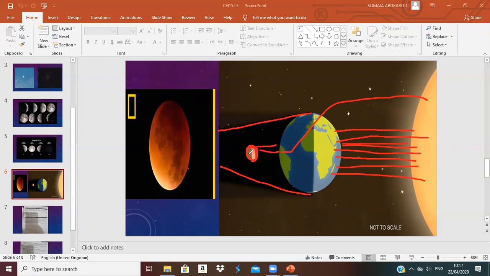So what will happen when an object blocks the light? It makes a shadow. So the shadow of the earth will cover the moon. Cover what? The moon. Here is the area that will have the shadow of the earth, and here is the moon in the middle. Can the moon have the sunlight? No, it will have the shadow of the earth. So we can see it red like this. It's called a lunar eclipse.